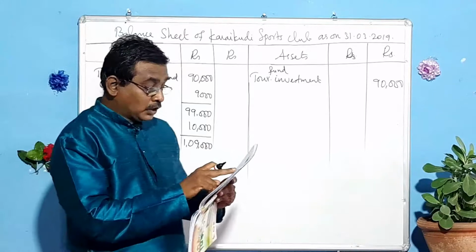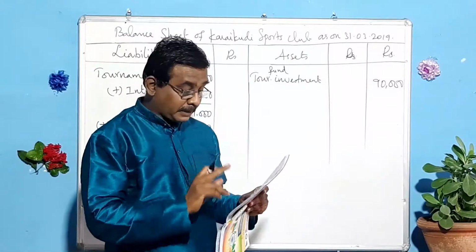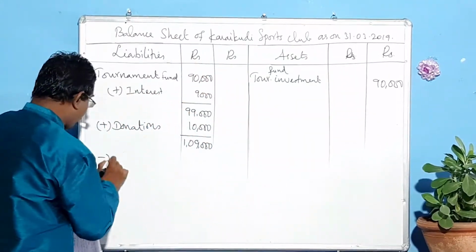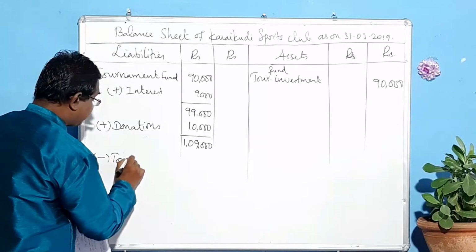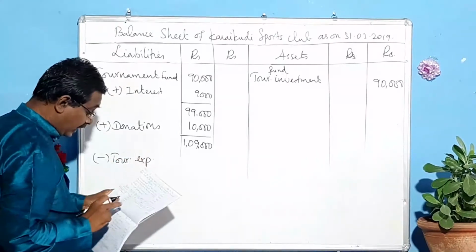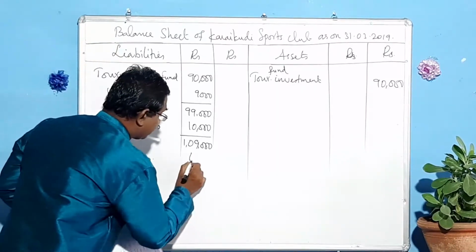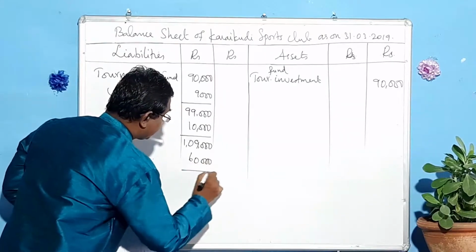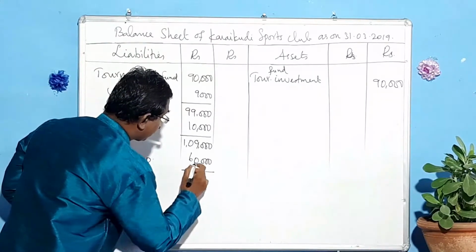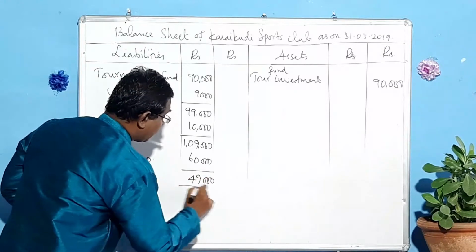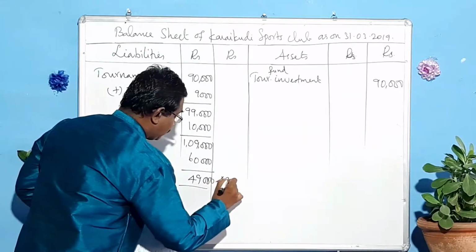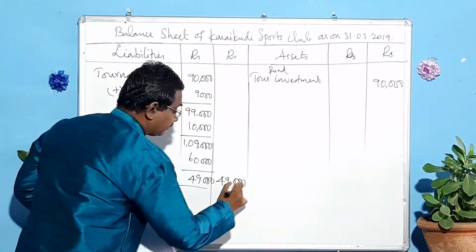And next one, tournament expenses. Subtract that. Subtract tournament expenses. What is that amount? 60,000. Only this 49,000 should be shown in the outer column.